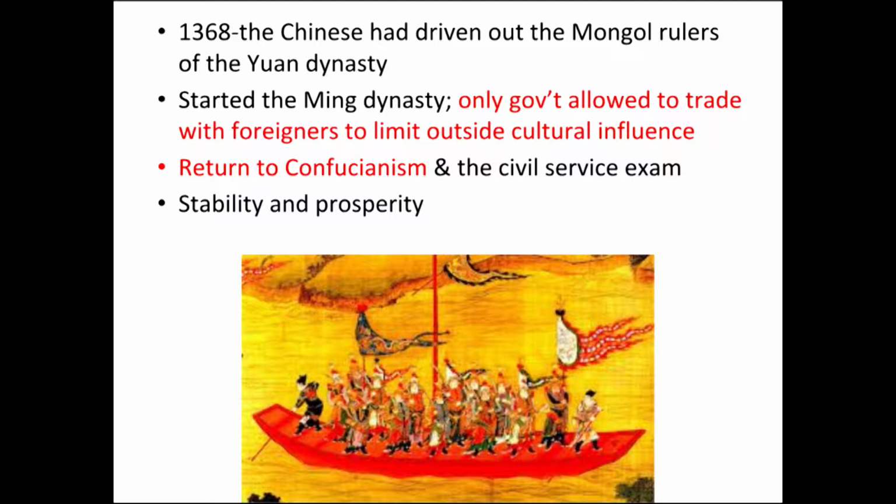And they're going to start the Ming dynasty, which only allowed the government to trade with foreigners, to limit outside cultural influence. So they're only trading with the government, and nobody else can trade. Again, kind of like when we were talking about Japan in the last video, trying to keep everything isolated. The Ming dynasty is going to want to keep the people isolated as well, for kind of the same reasons. It's also going to see a return to Confucianism, as well as the civil service exam, which we talked about last semester. And the Ming dynasty, for the most part, is going to be a pretty stable, prosperous time.